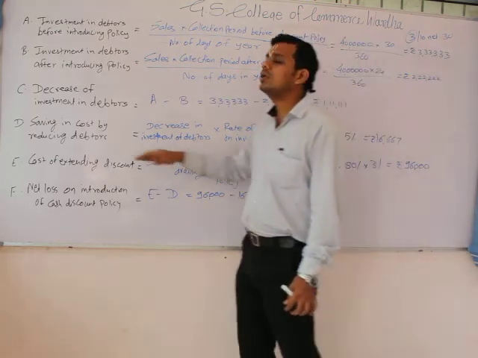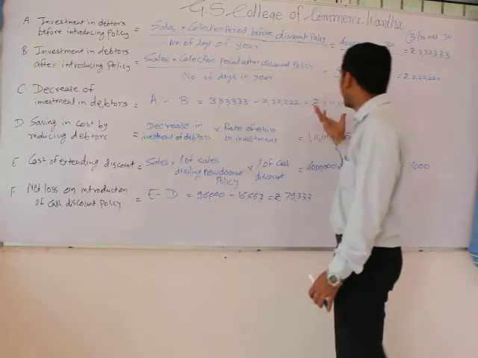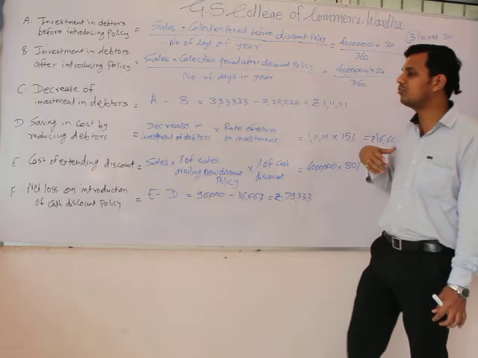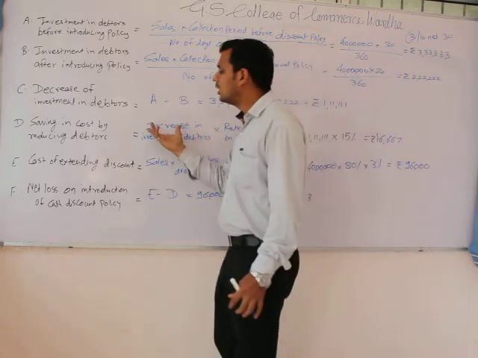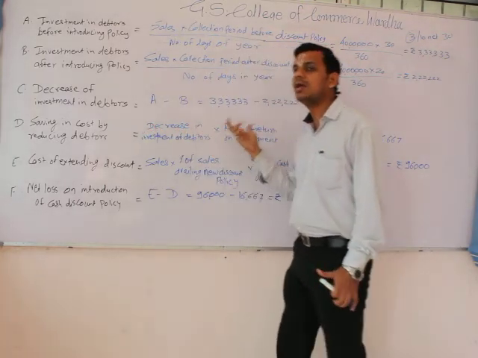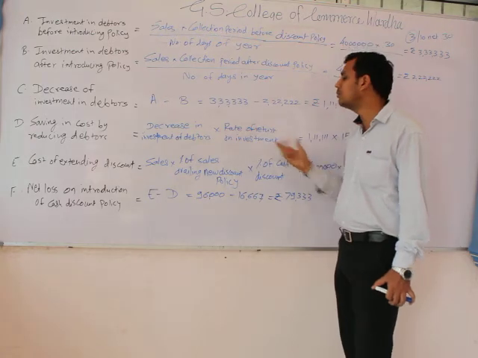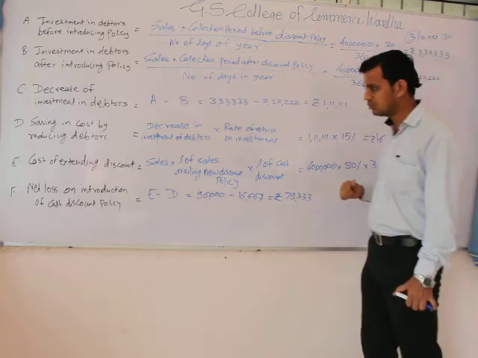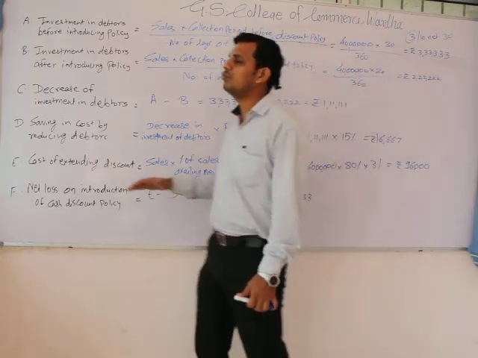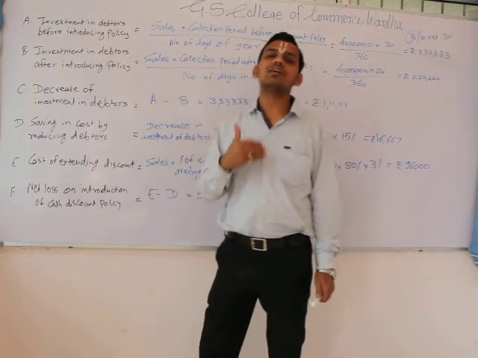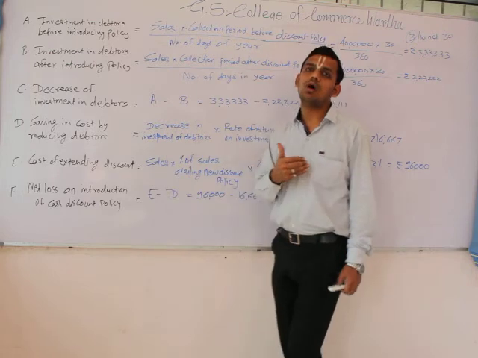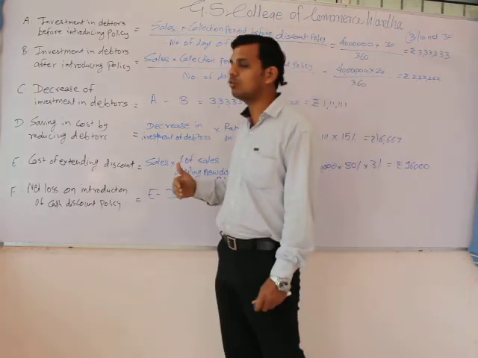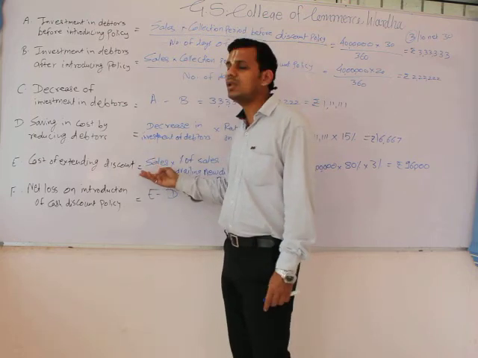Fourth, we calculate how much we have saved by this reduction in the investment in debtors. The formula is decrease in amount of debtors multiplied by the rate of return expected by the company. We get 16,667 in this case. Then we calculate the cost of extending this discount. We calculate how much of the sales avails this facility.